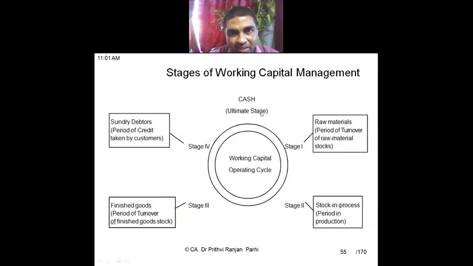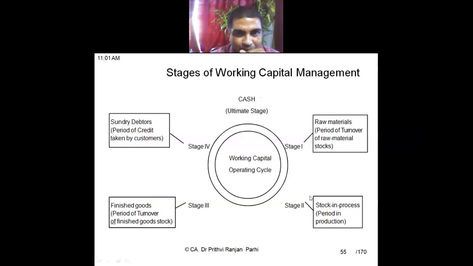So you see all these items are in fact current assets. Cash is a current asset, raw material is a current asset, stock in progress is a current asset, finished goods is a current asset, debtors is a current asset. Why is it called a current asset? Probably because it flows like a current. Always it keeps on changing. Cash changed into raw material, which changed into stock in progress, which changed into finished goods, which again changed into debtors, which is again changed to cash. It flows like a current.